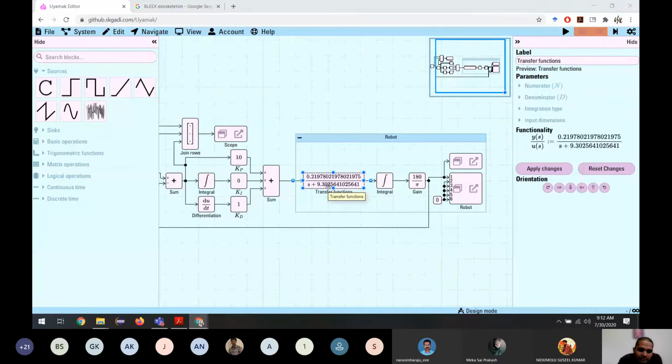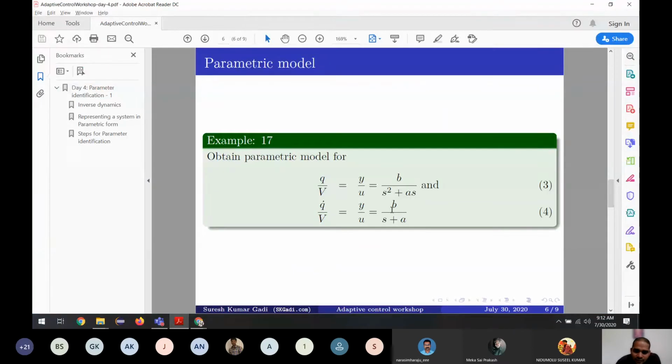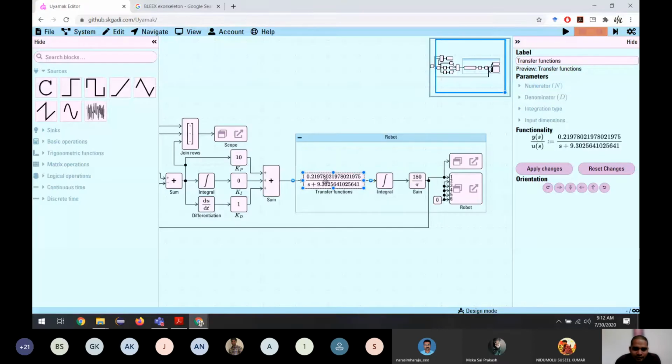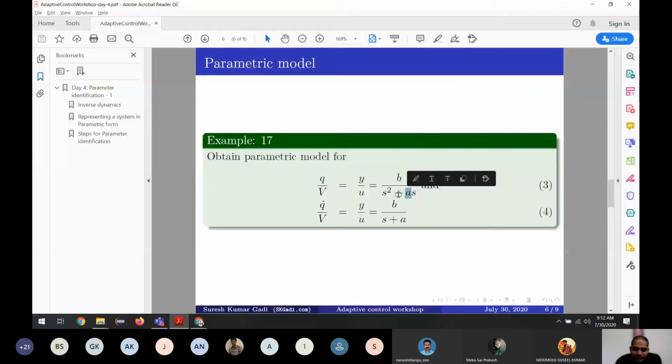So what you are going to do is, you say, I don't know those values, so I'll put B and A. For the robot which we have seen yesterday, the B was 0.219 and the A was 9.3. Let us say we have another robot and we don't know the values of B and A. If we can know B and A, we can directly apply one beautiful controller and we can control it like how we want. We can simulate it and we can apply it. So let us write the parametric model for this.